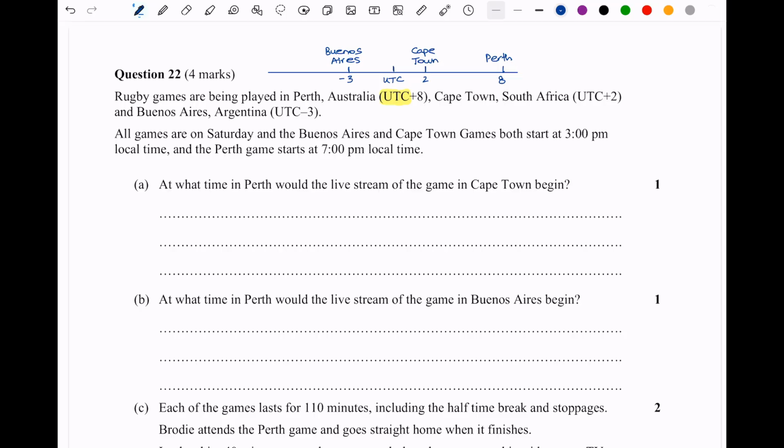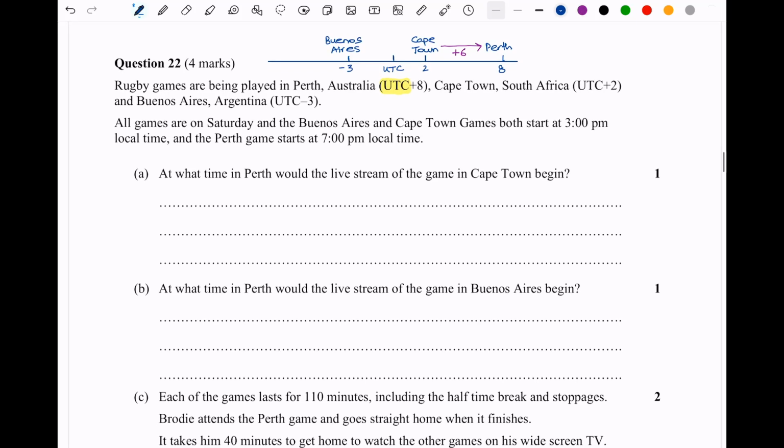And essentially, to move between different positions on this line, we're just asking how many hours we have to move in the positive or negative direction to get from one city to another. So part A wants us to move from the Cape Town game, which is at +2, to the Perth game, which is at +8. So that's effectively a movement of +6 hours.